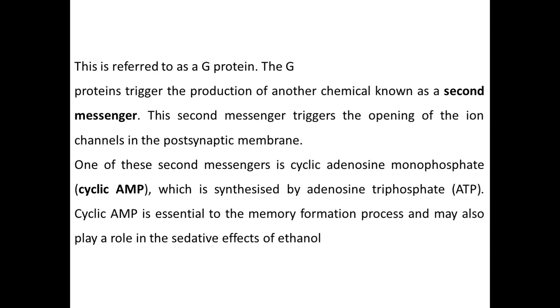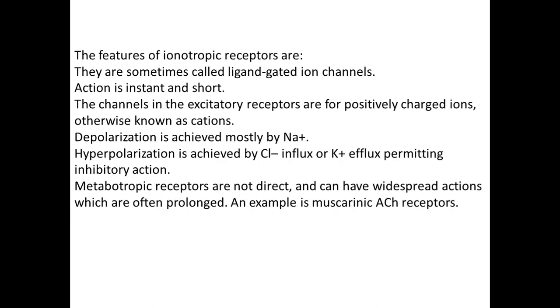It's just an example, and there are other types as well. In G-protein coupled receptors, there are different second messengers and third messengers.